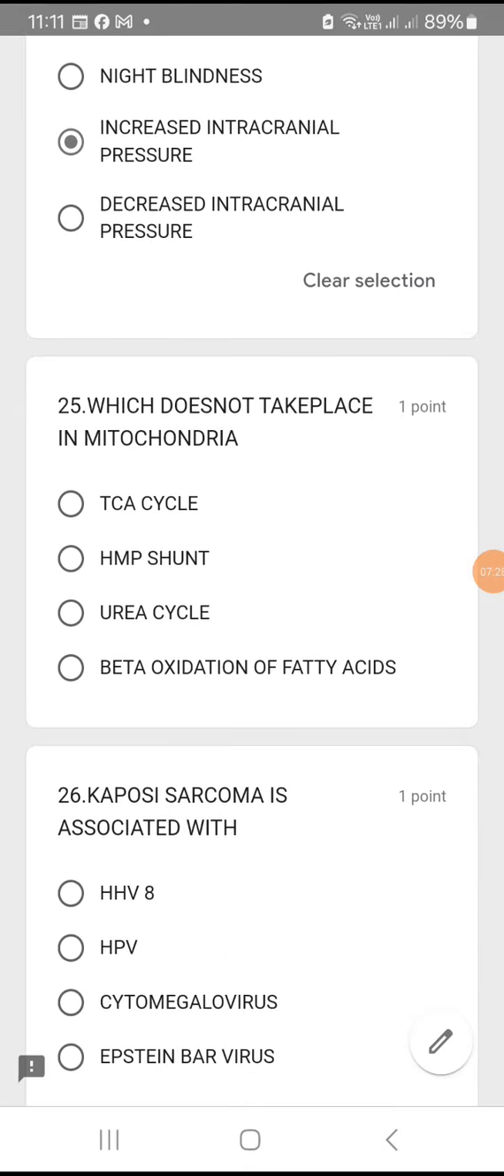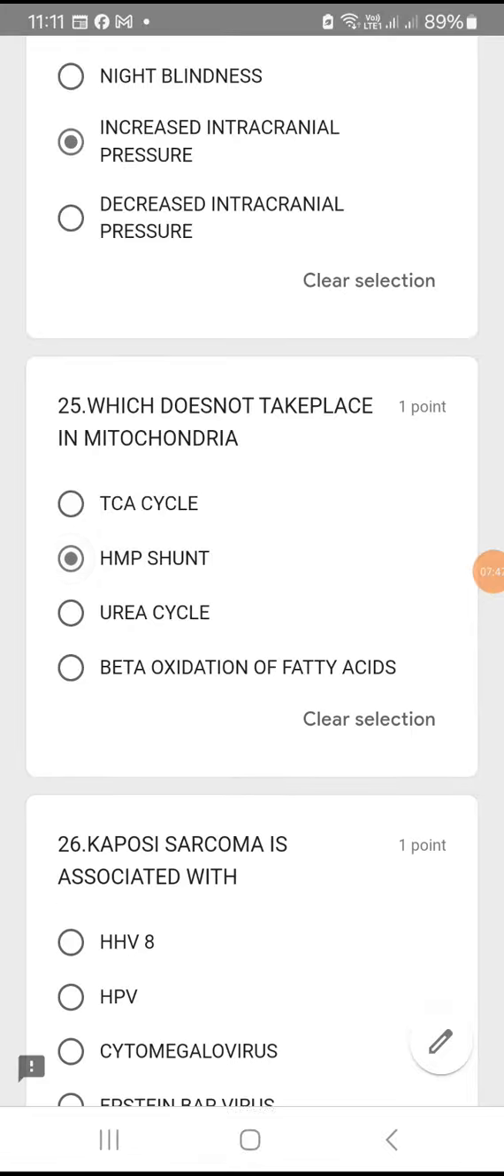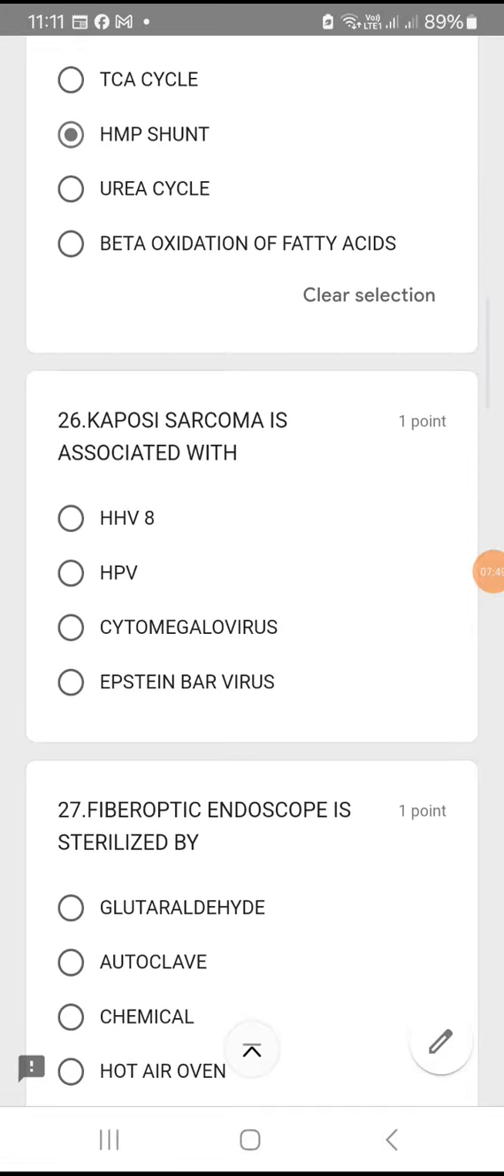Question number 25. Which does not take place in mitochondria? TCA cycle or HMP shunt or urea cycle or beta oxidation of fatty acid. So mitochondria definitely causes beta oxidation of fatty acid. That is correct. It causes urea cycle. That is also correct. TCA cycle also takes place in mitochondria, but HMP shunt doesn't take place in mitochondria. Okay, so option B is the right answer.